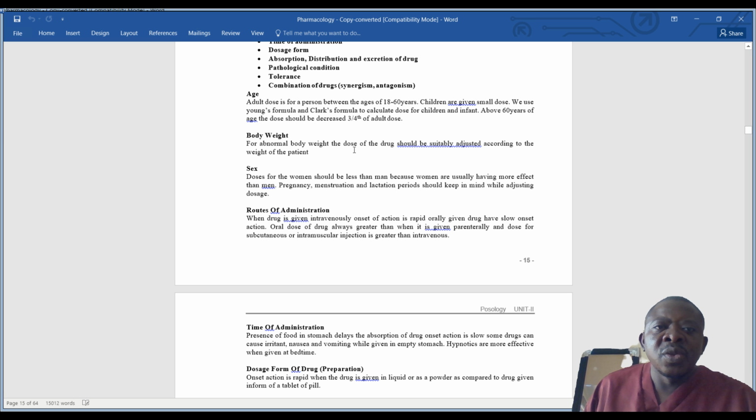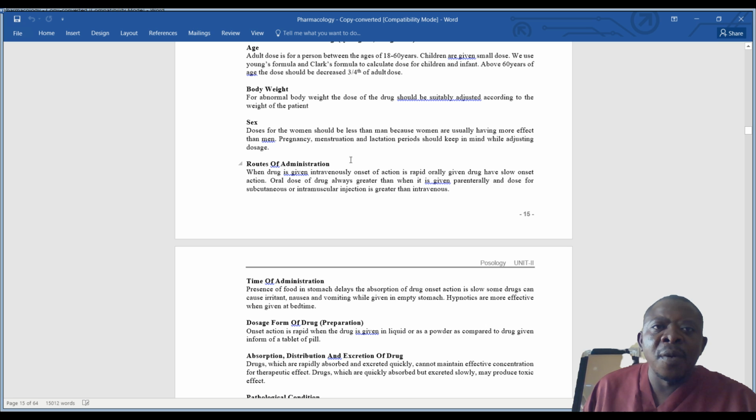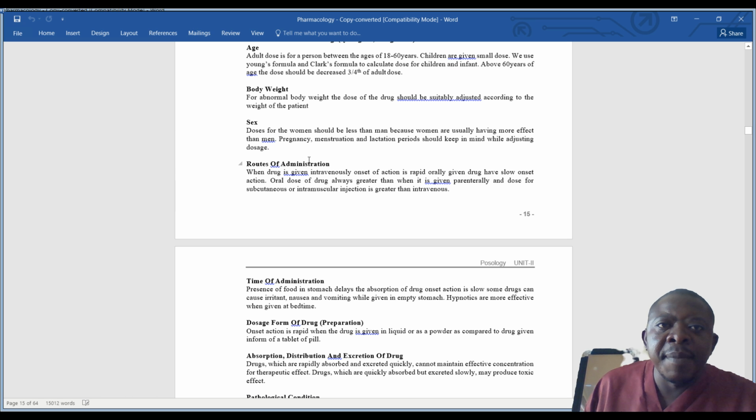Then to do with sex, doses for women should be less than for men because women are usually having more effect than men.